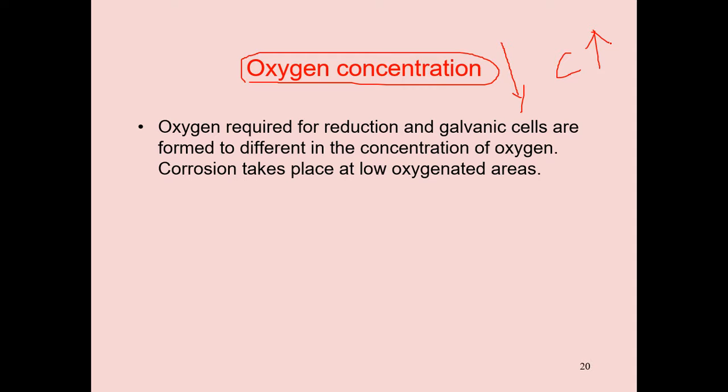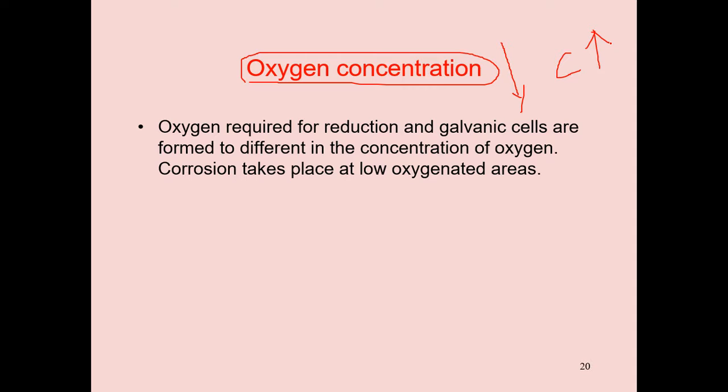Next, relative area of the anodic and cathodic part. If the relative area of the anodic part decreases relative to the cathodic part, the rate of corrosion increases. A small steel pipe fitted in a large copper frame undergoes corrosion very rapidly.